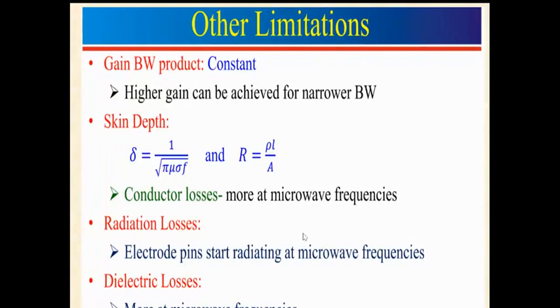Here is skin depth, so we must consider the gain bandwidth product. Skin depth here is inversely proportional to frequency. As frequency increases, skin depth decreases, that means effective area decreases. If effective area decreases, then resistance increases, that means more conductor losses. More conductor loss, radiation. Electrode pins start radiating at microwave frequency, and dielectric losses are more at microwave frequency.